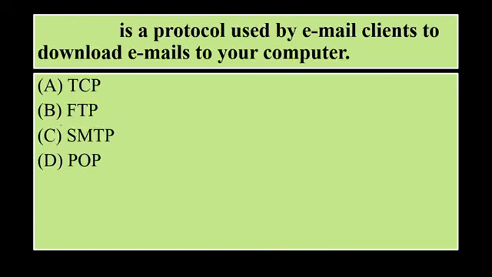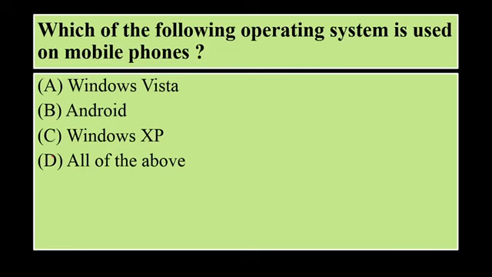Dash is a protocol used by email clients to download emails to your computer. TCP, FTP, SMTP or POP. So post office protocol is basically used by email clients to download emails to your computer. Which of the following operating system is used on mobile phones? We all know this very well, Android. Okay. So option B is the correct answer over here.